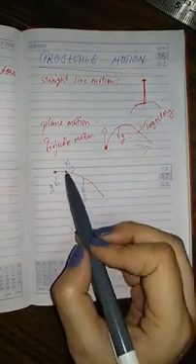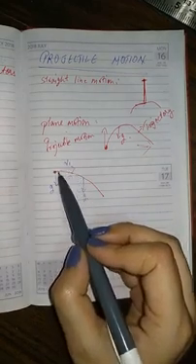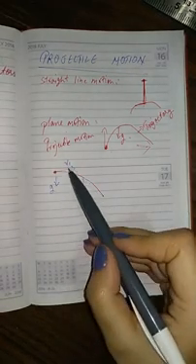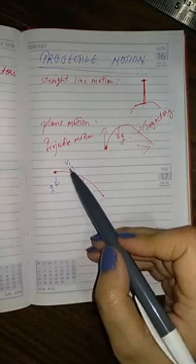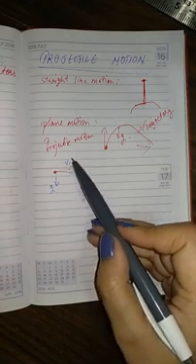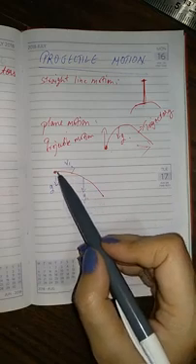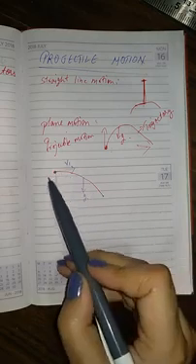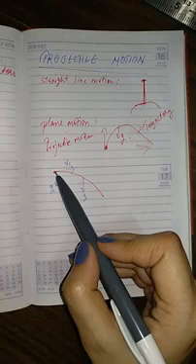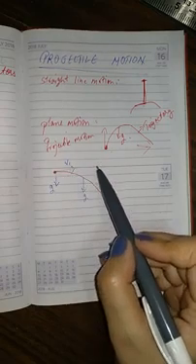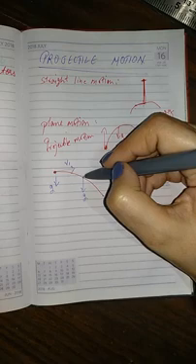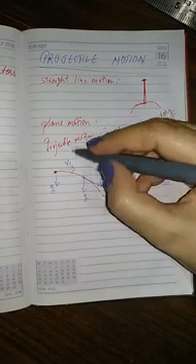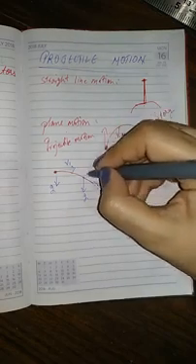The reason I'm drawing this type of line is that velocity is constantly changing. It is not fixed, but velocity is a vector quantity, so it has to have a direction. To know the direction of velocity at each point, we draw a tangent. A tangent is a line which touches the circumference of this curve. At this point, if you draw a tangent, it directs this side. If you draw a tangent at this point, which shows the velocity, it will direct quite downward. The velocity at this point is v2.